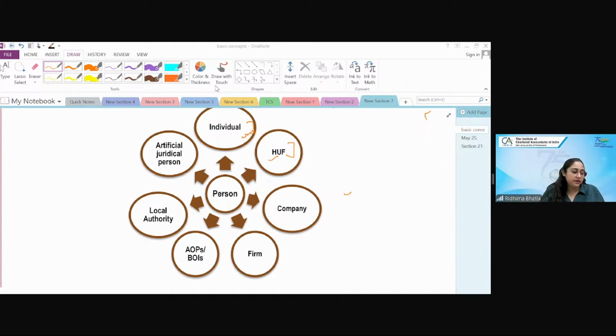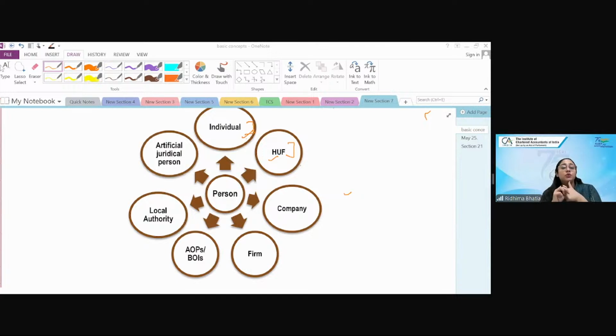Hindu undivided family is a very old concept. This is not coming from the Income Tax Act, honestly. The family part is from the Hindu Succession Act. Earlier, if you go back to the 1960s or 70s era, one family used to do all the business. It was a family's business, not one particular individual's. The entire family used to do the business and stay happy together. Even now, maybe at a lesser level, if you see the old shops in Chandni Chowk or anywhere, they were all HUF, because it was not one person's business, it was the family's business.